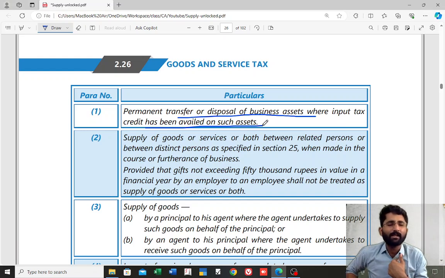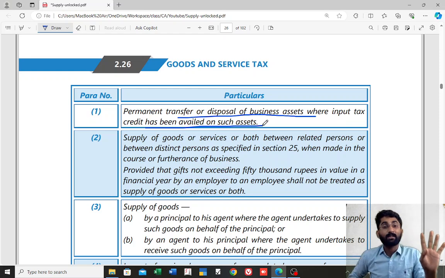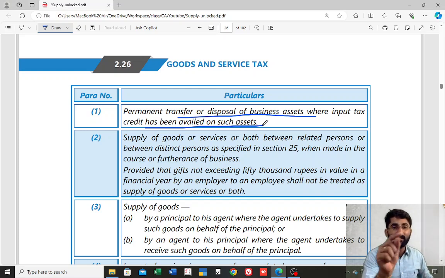Can I take ITC if I am not the businessman? No. If I am using it for my personal purpose, I cannot take ITC. Will a consumer get ITC? No. If I am using this bucket for my own purpose, then will I get ITC? No. If I have taken ITC, then this will be considered as supply. That is given in section number 7, subsection 1, clause C, schedule number 1, paragraph number 1. Next one, section number 7, subsection 1, clause C, schedule number 1, paragraph number 2.